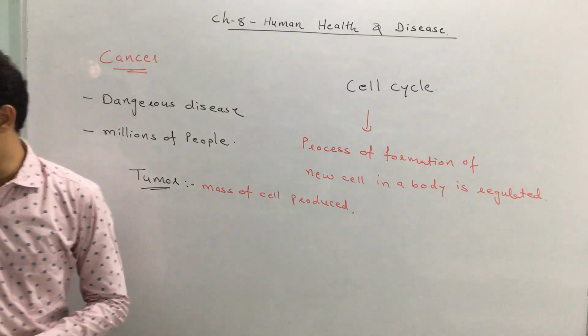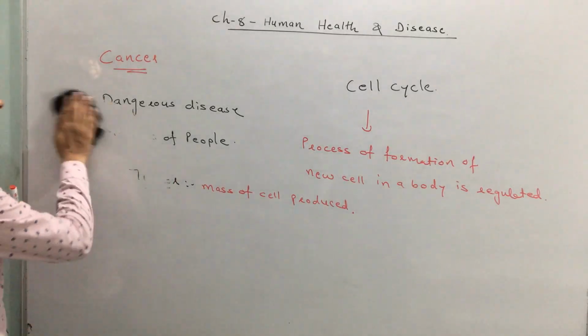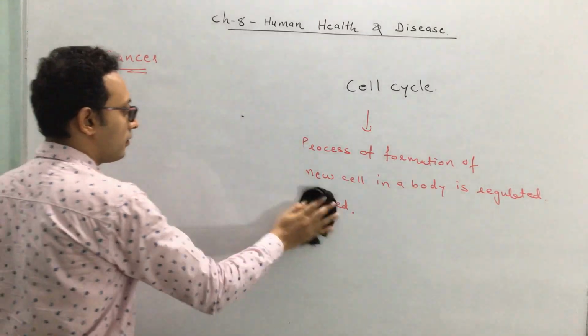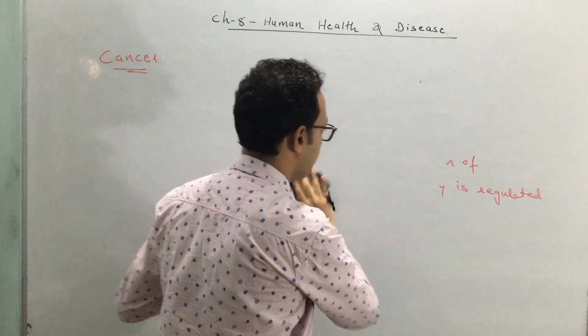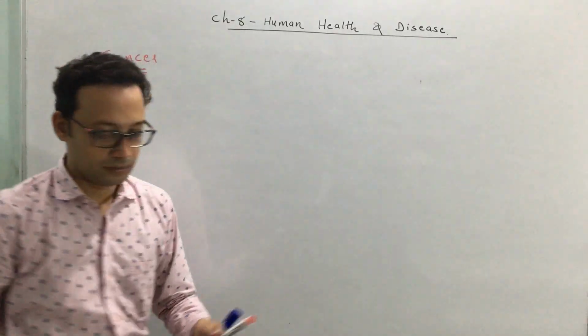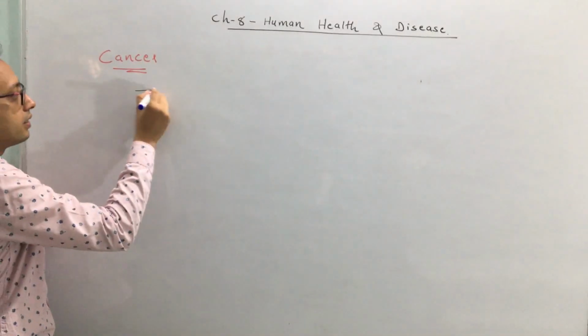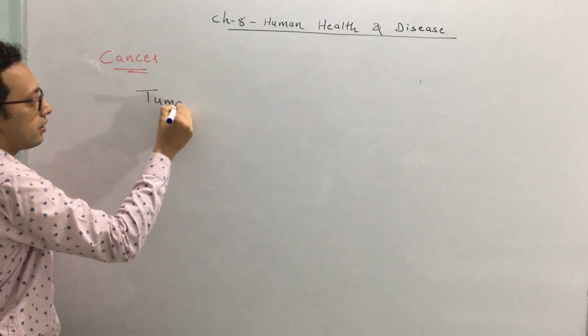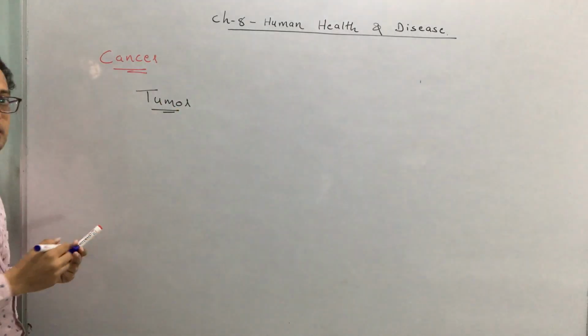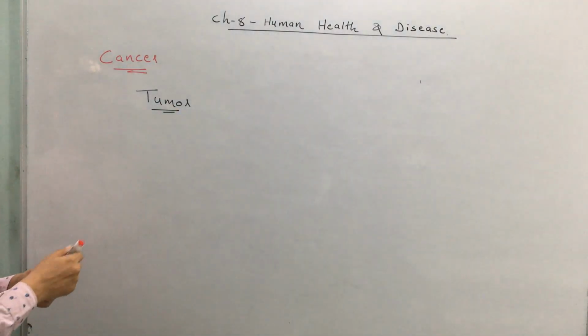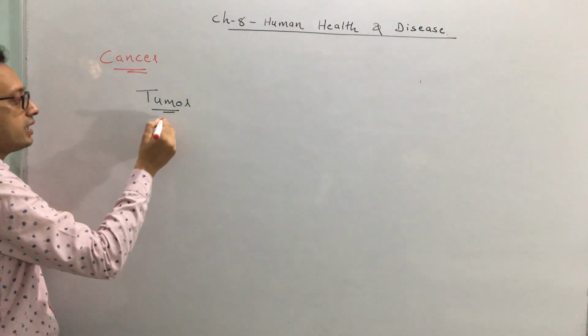Now we have to discuss how many different types of tumors there are. Tumor means a mass of cells.